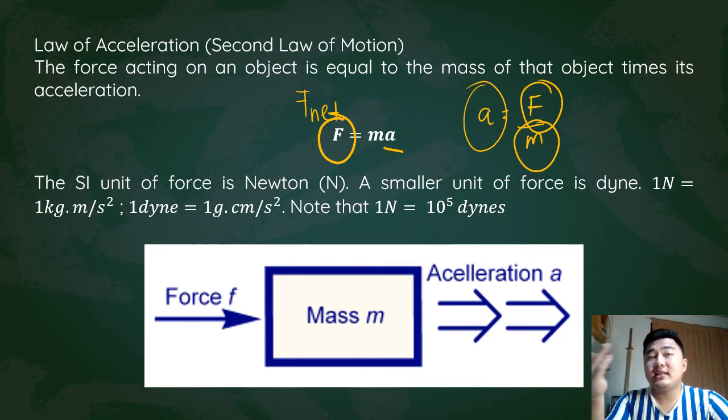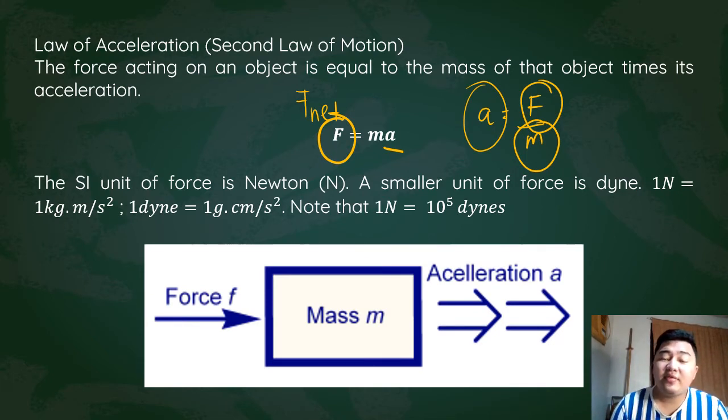If we look at it conceptually, of course, when you have objects that are bigger in mass, for example, you have a cart, the other cart is full of groceries, and the other cart is empty. For you to accelerate the cart with groceries, you will need more force compared to the empty cart. If you have two carts with the same amount of groceries, then if you double the force on the other cart, you will have greater acceleration compared to the other cart.